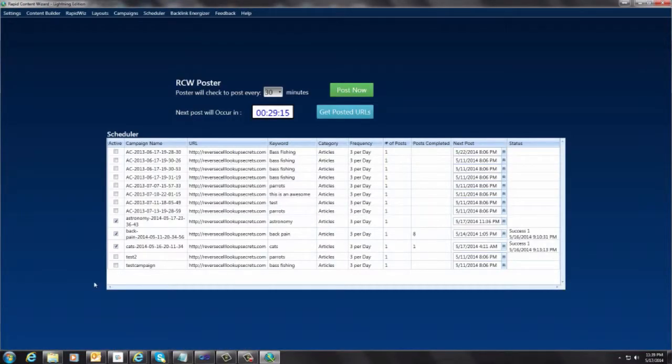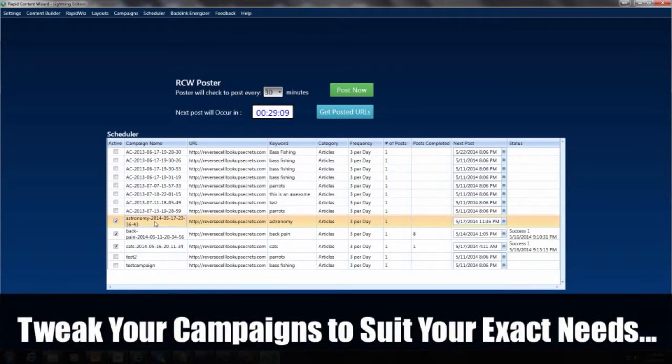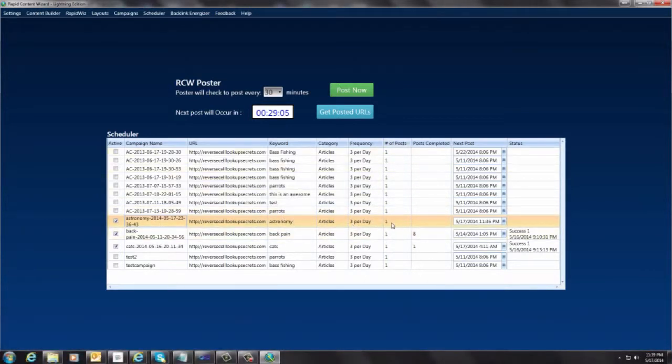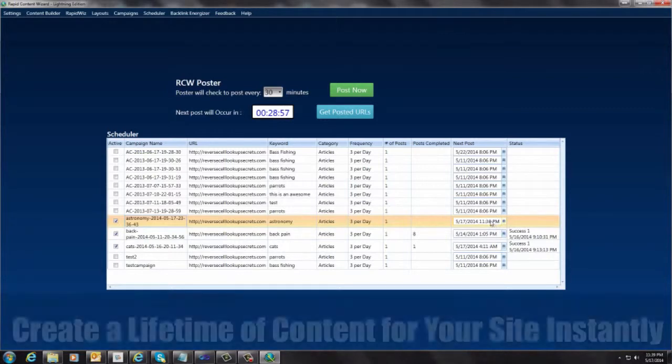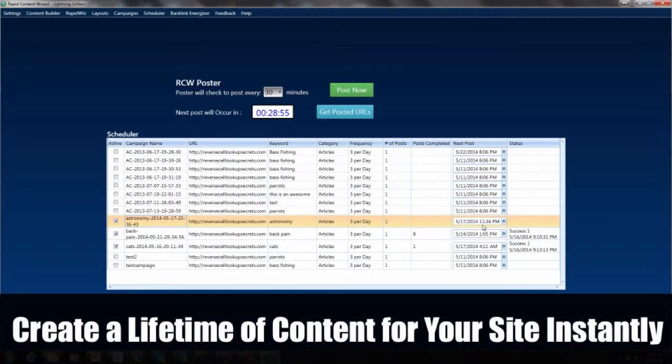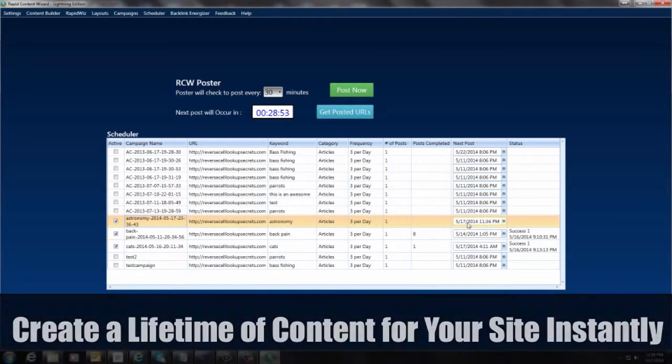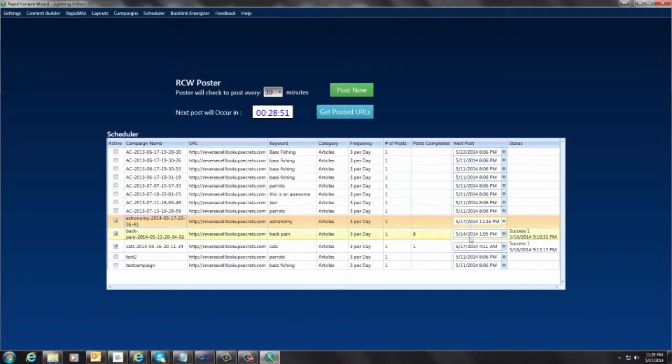Okay, and as you can see, we now have a campaign all set up and ready to post on Autopilot. It's set up to go here 3 times per day, one article at each post, starting at 5:17, 11:36 p.m. And this will go on forever. It will post at this time 3 times a day, every day, and you don't have to do a thing. This was all set up for you automatically.